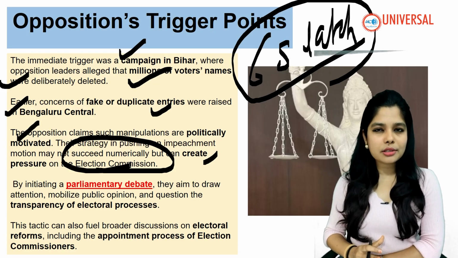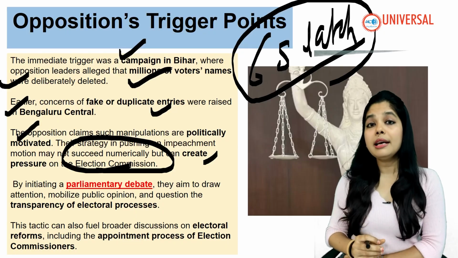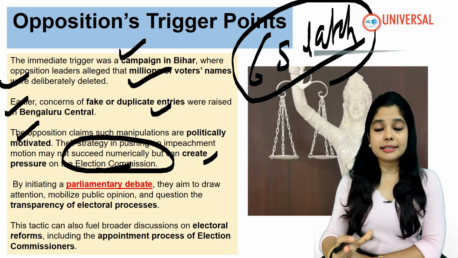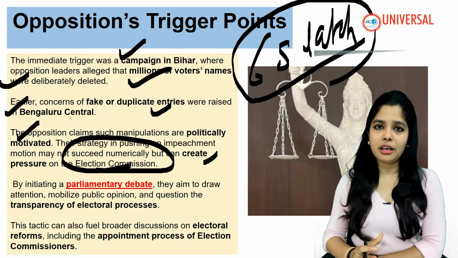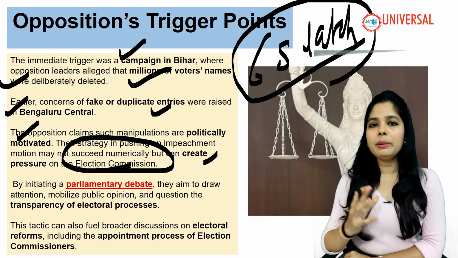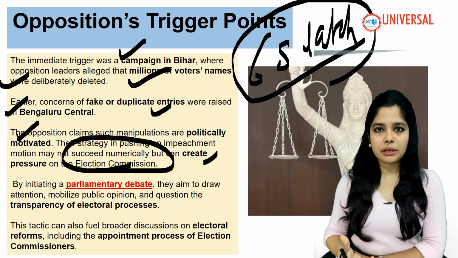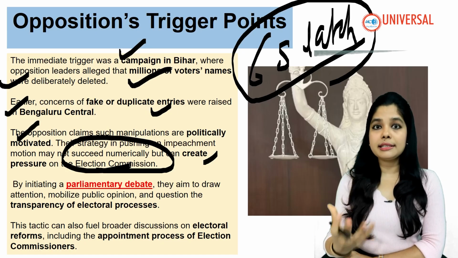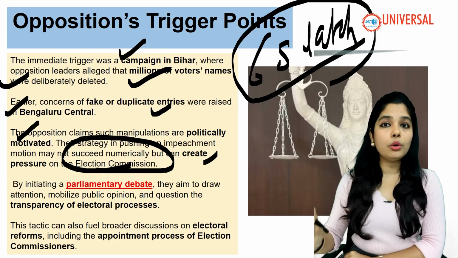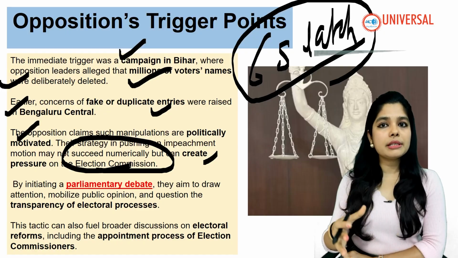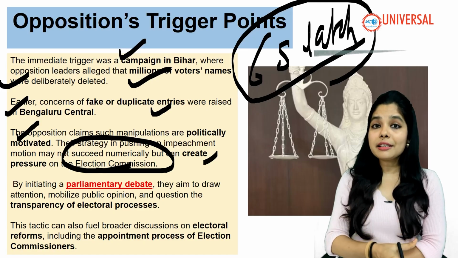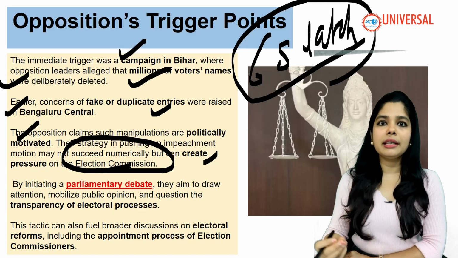But do you think so? Is it that easy to manipulate a constitutional body, the Election Commission of India? No, that's not easy. Nobody can manipulate a constitutional body. Everyone has their own rights, and everyone works according to the rule book. And under the Representation of People Act 1950 and 1951, they are doing so.